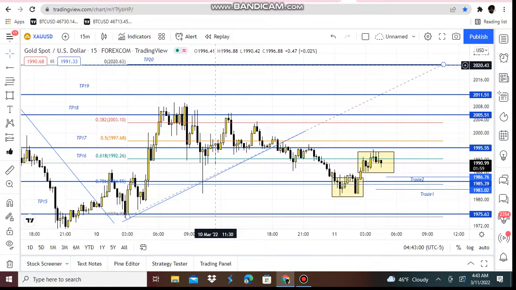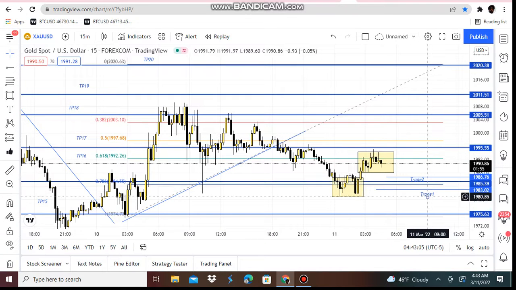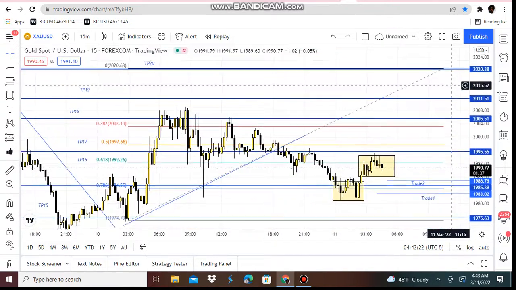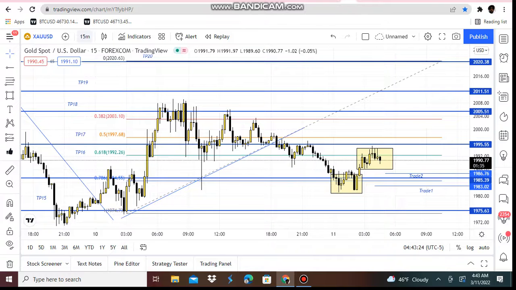So we're just waiting right now. We're just being patient. And we're trying to swing trade this, entry day trade this. If it goes past TP20, wants to go higher, obviously we'll swing trade this and hold this trade over the weekend. And as we know, gold can get all the way back up here. Let's go to the 30 so I can show you that actually better on the 30.